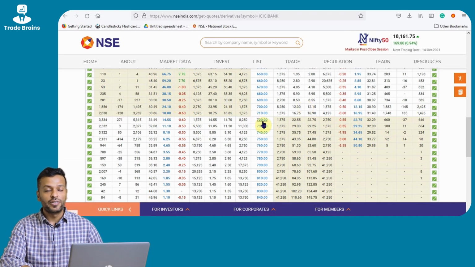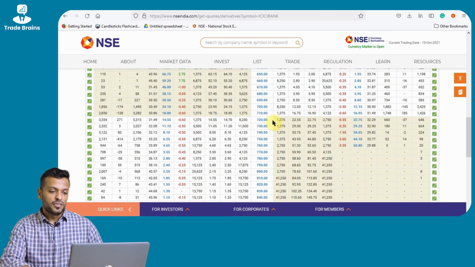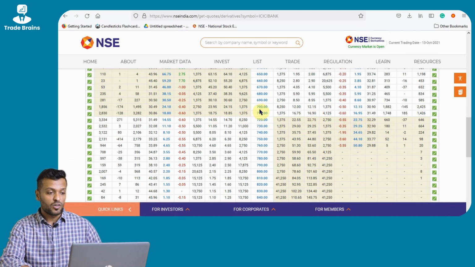If you look at 720 strike price, the call option premium is 14.55 and the put option premium is 22.75. Similarly, for a 700 strike price, the call option premium is 24 rupees 10 paisa and the put option premium is 12 rupees 15 paisa.